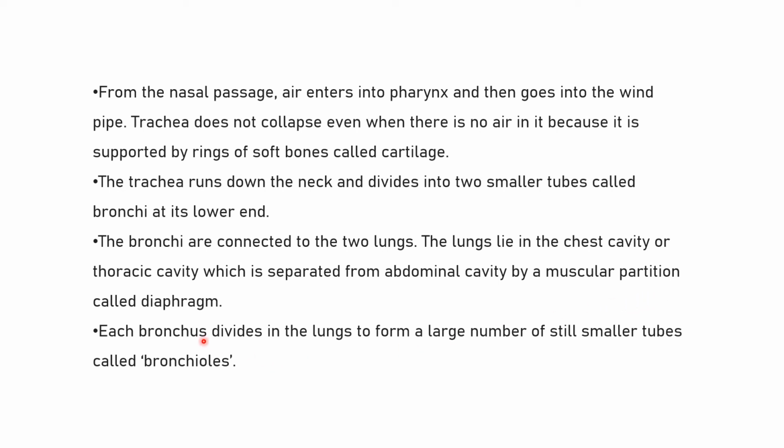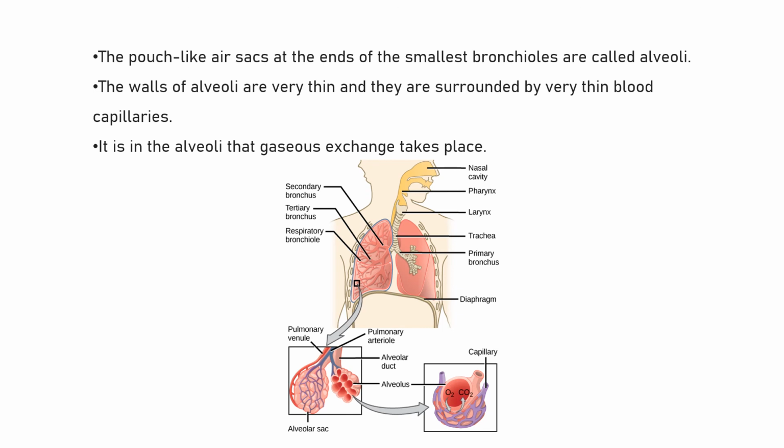Then each bronchus divides inside the lungs to form a large number of still smaller tubes called bronchioles, and then a pouch-like structure, a sac at the end, known as alveoli. The walls of the alveoli are very thin and are surrounded by very thin blood capillaries. Here you can see this is the alveoli, and you can see how they are surrounded by blood capillaries for the exchange of gases. So this is all about our respiratory system.